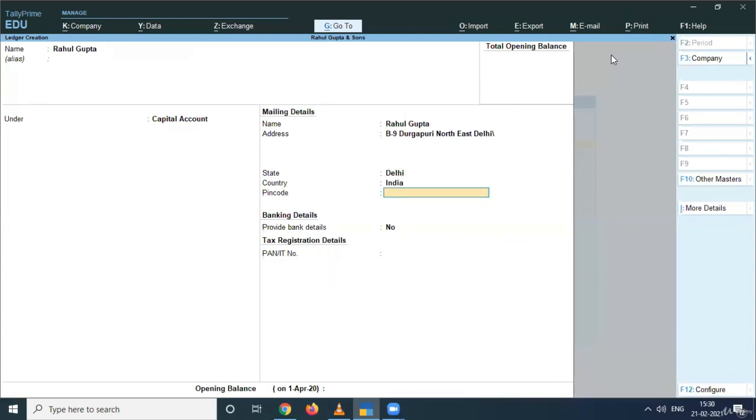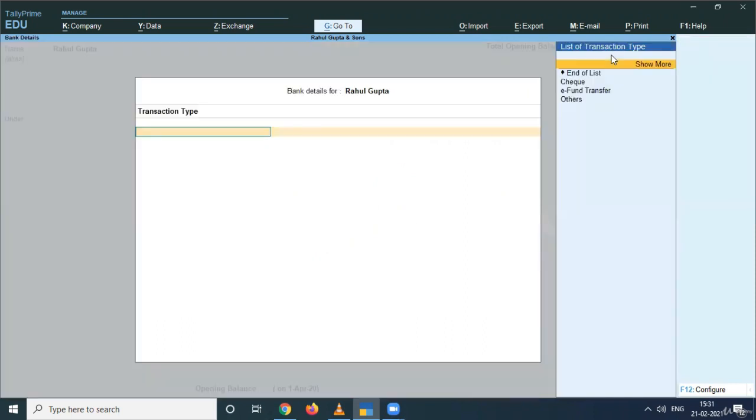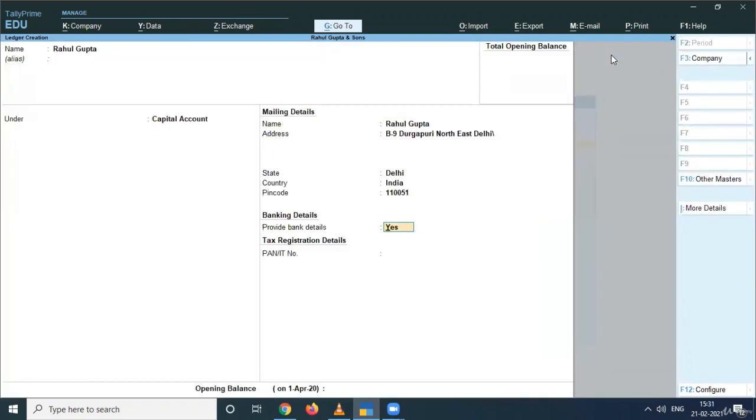and the state, the country, the PIN code you can provide here. The bank details you can provide as well. Like I'm providing here the bank details, transaction type, how he had made the investment and like that. So I'll discuss this later on. Provide here the PAN number and then accept. So this is how you can prepare the ledgers.